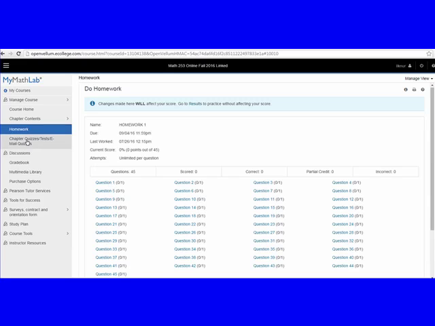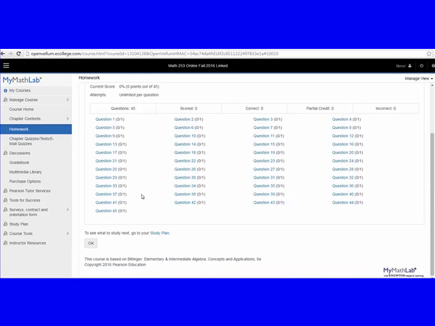Now, after you do the homework, it should show like 101 and those kinds of things. Do not go to study plan, I'm not using that. It should show that you got these done, okay? So 101 and all this, it will show you. And you can actually see it. I haven't done any homework, so it's 0 points out of 45. You can just retry, retry. You can do this as many times as you want.